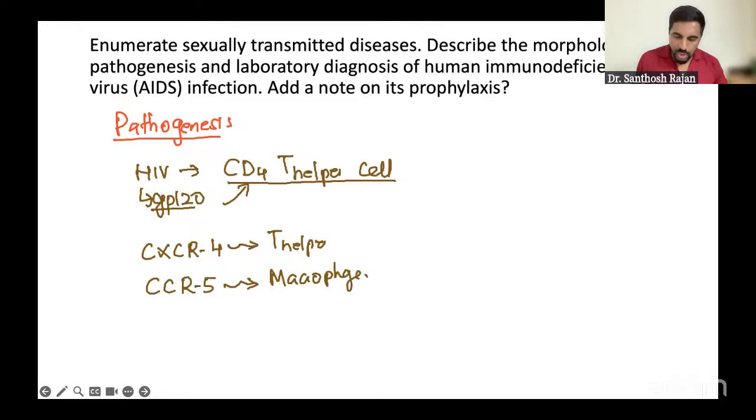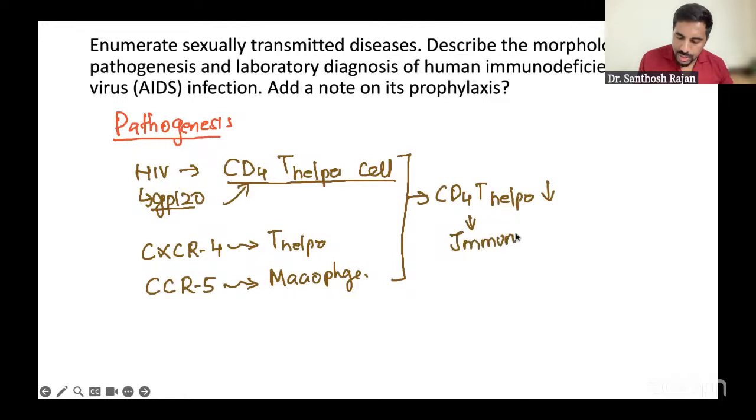So now what happened? When these bindings happen, your CD4 T helper cells decrease. So the cellular immunity decreases.